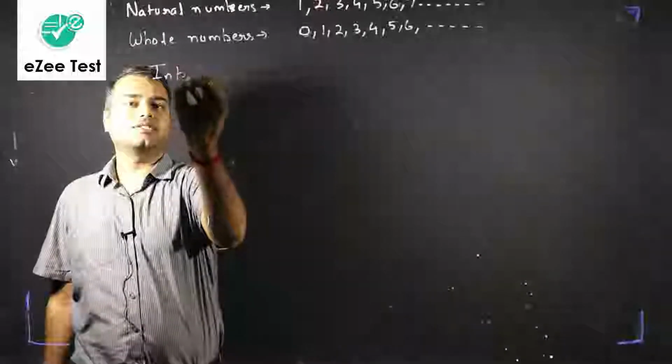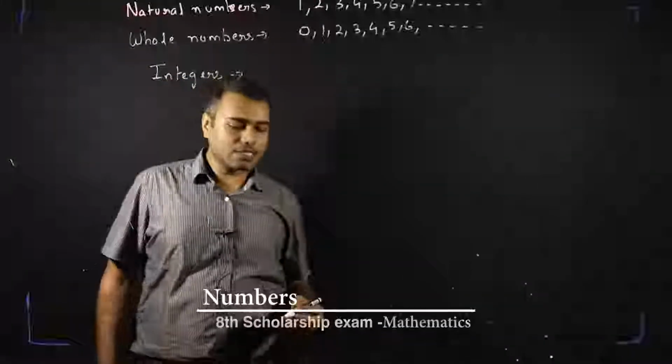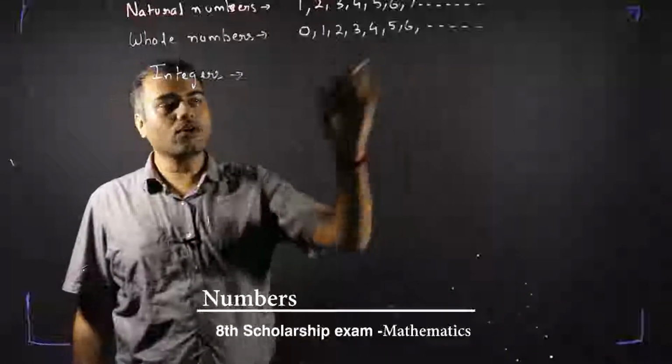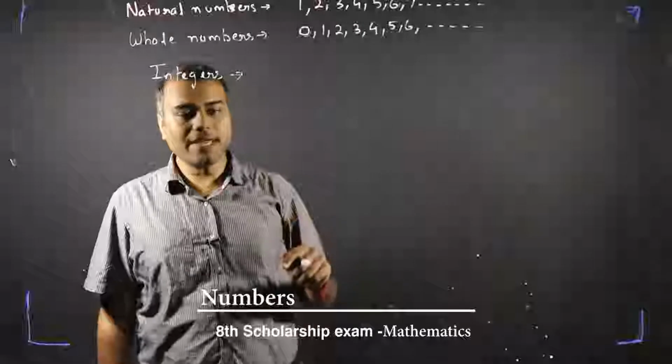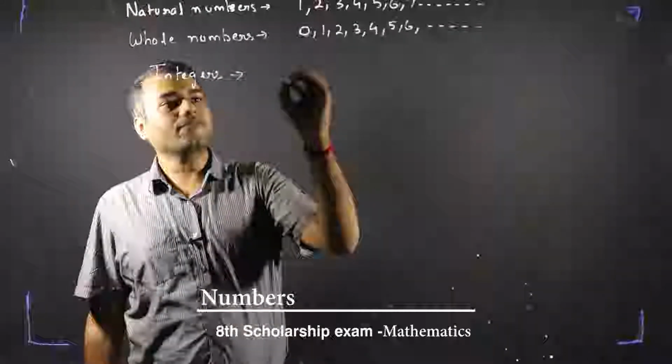Next come our integers. Now what are integers? Integers are the collection of all the whole numbers in addition to the negative natural numbers.